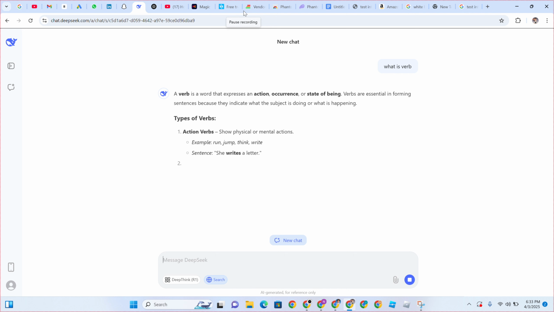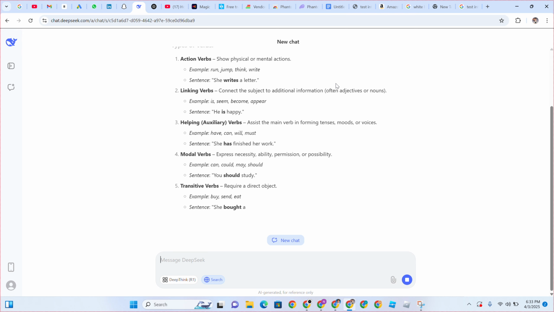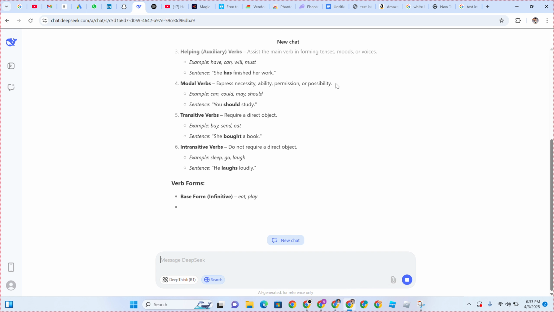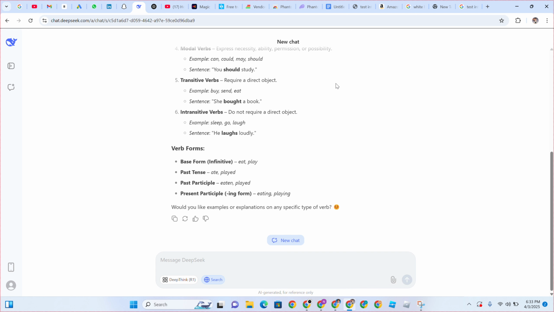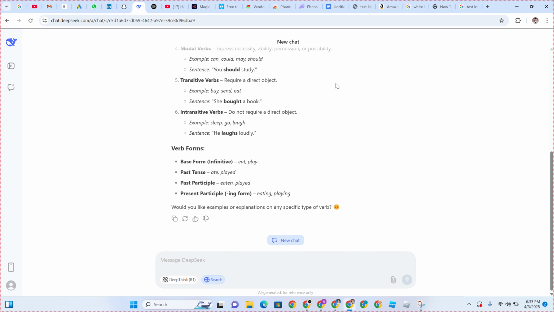So you can see it, like everything is literally coming out. Verb is a word that expresses an action, occurrence, or state of being. So everything is going to answer everything you need to see, like everything literally. So you can see it. This is how you can ask questions on Deepseek.